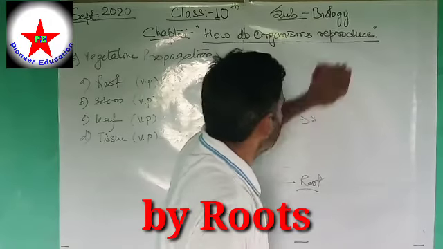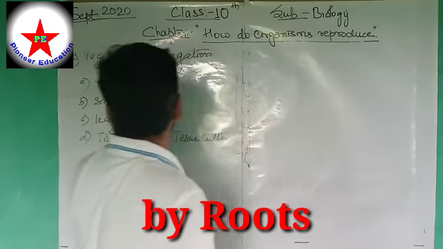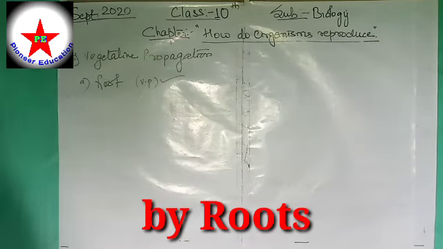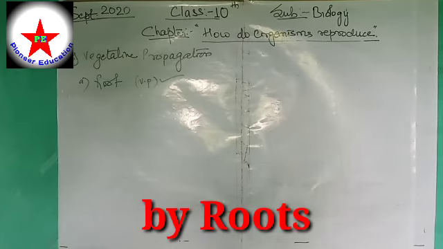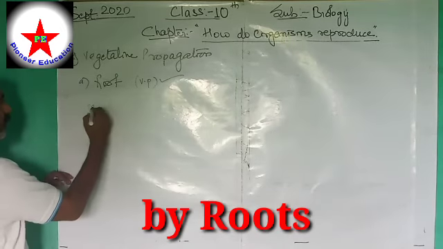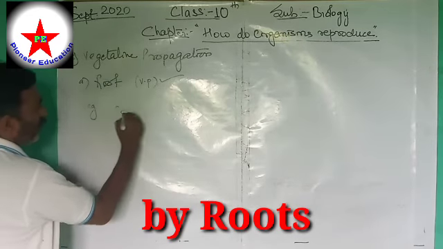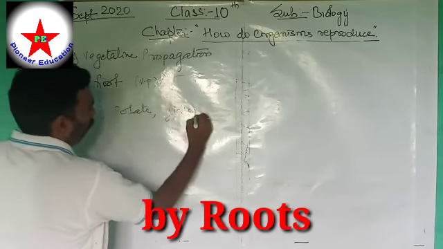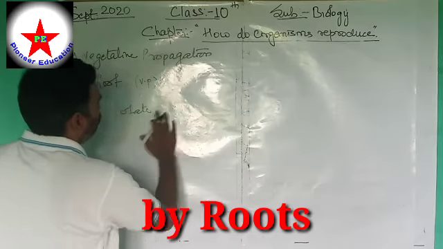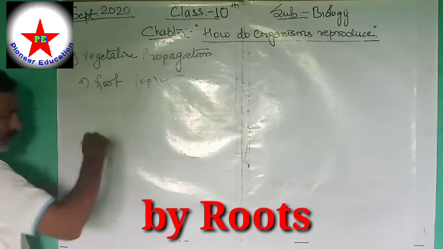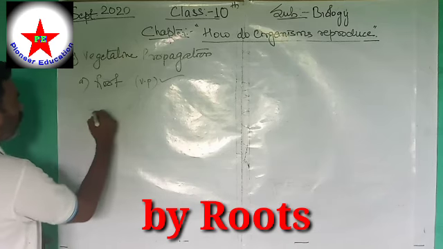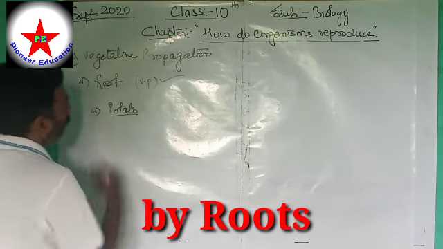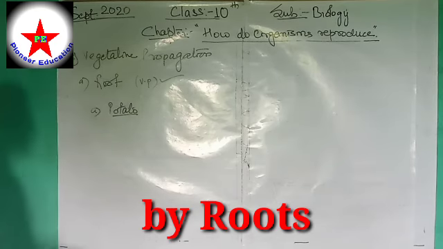Got it? Now we will start one by one. Vegetative propagation by root. Now dear students, it is very common, you have seen. In plants such as potato, you have seen potato culture, growing potato.